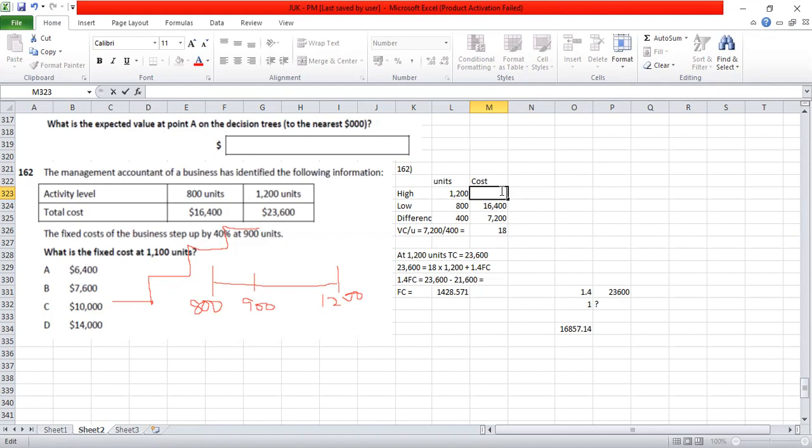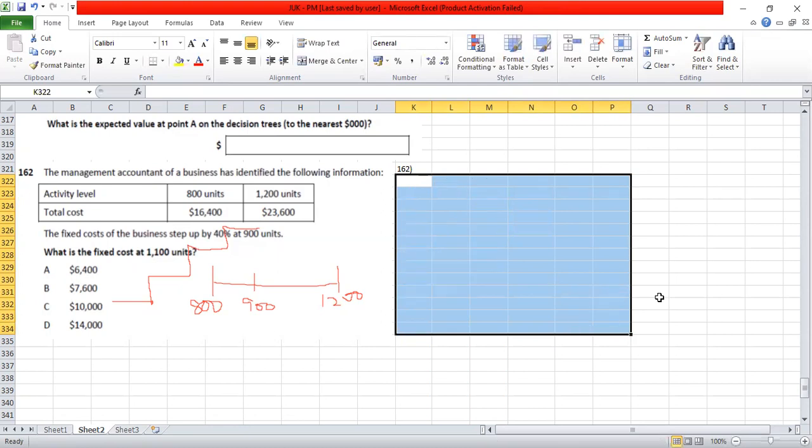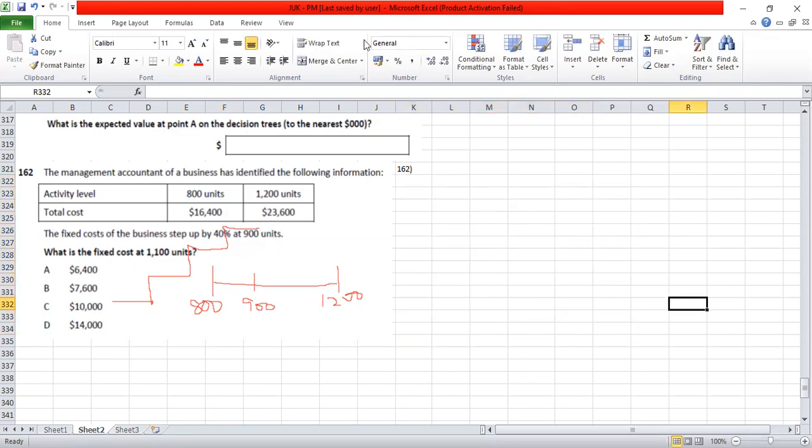So that fixed portion has to be eliminated. Sorry about the confusion. Let's reframe them.